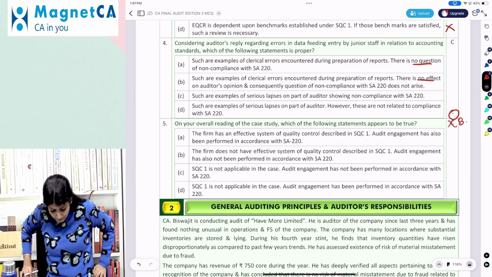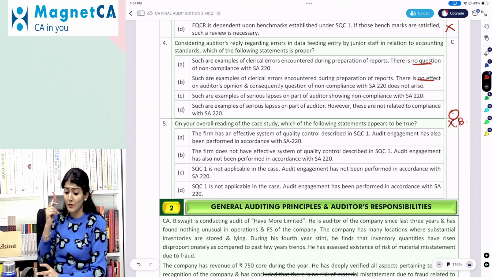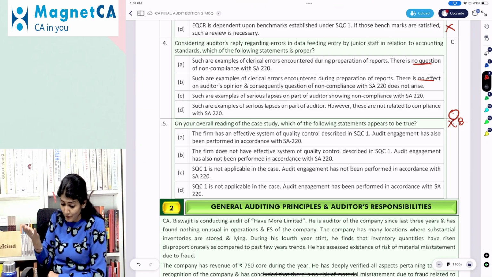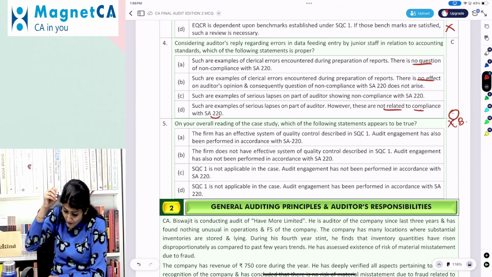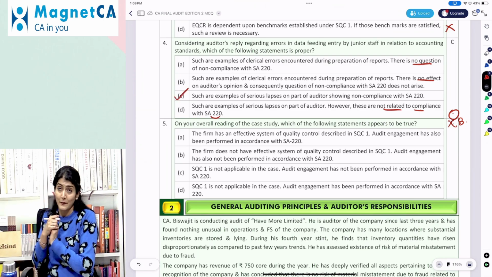Such are examples of serious lapses on the part of auditor showing non-compliance of 220. Such are examples of serious lapse on the part of auditor; however, they are not related to compliance of 220. Obviously, they are related to the non-compliance of the SA 220.